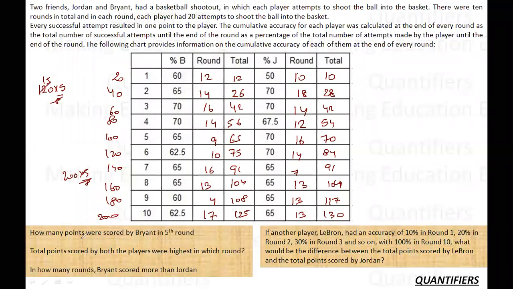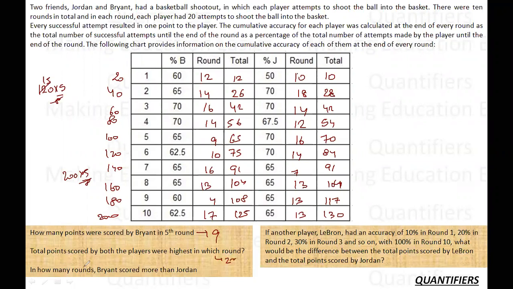Okay. Now, how many points were scored by Bryant in the 5th round? So this is Bryant, and this is 5th round, and there are 9 points. Total points scored by both the players were highest in which round? So this is first round 22, 32, 30, 26, 25, 24, 23, 26, 17, 30, 32. So 32 is the highest, which is in second round.